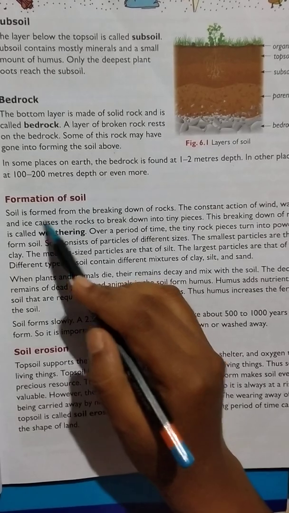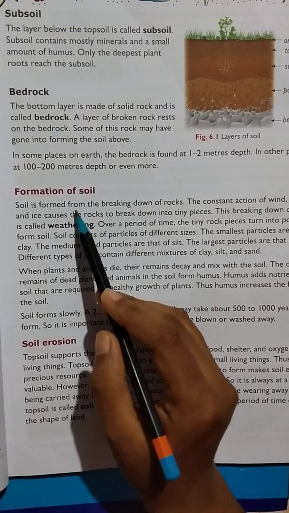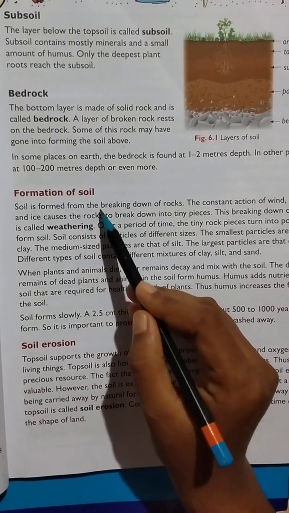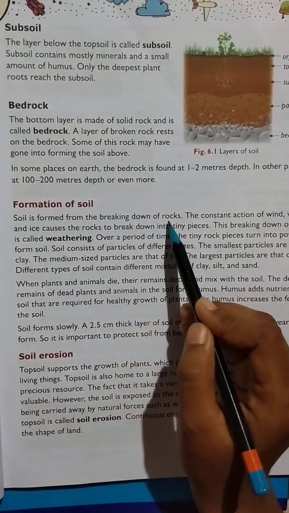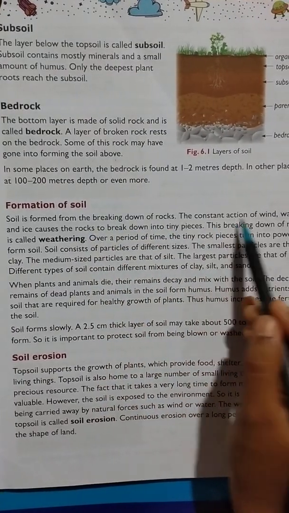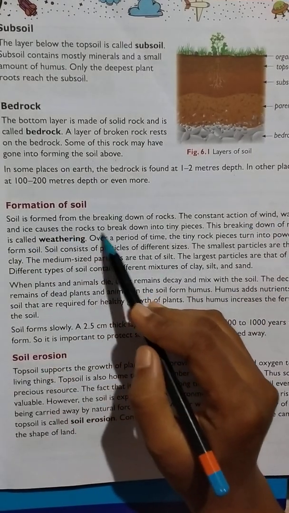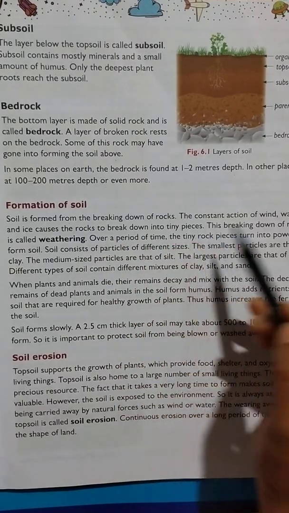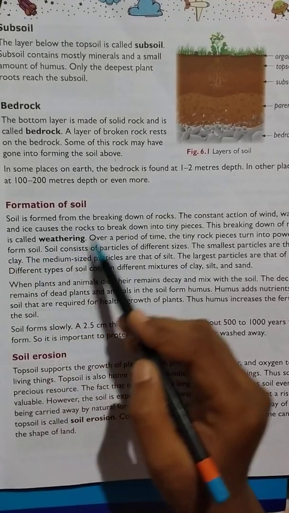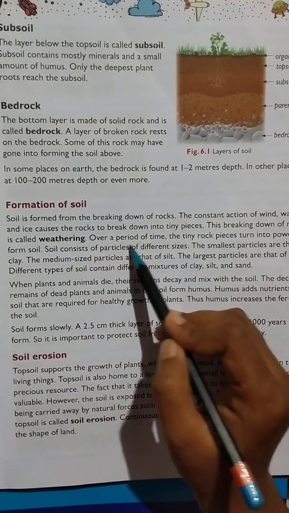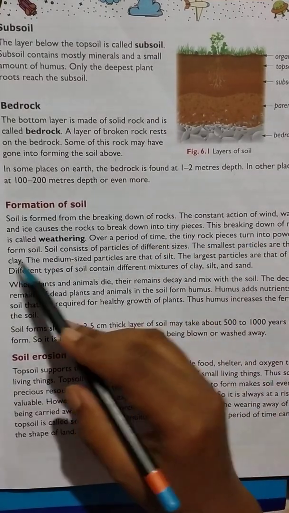And then formation of soil. Soil is formed from the breaking down of rocks. The constant action of wind, water and ice causes the rocks to break down into tiny pieces. This breaking down of rocks is called weathering. Over a period of time the tiny rock pieces turn into powder to form soil.